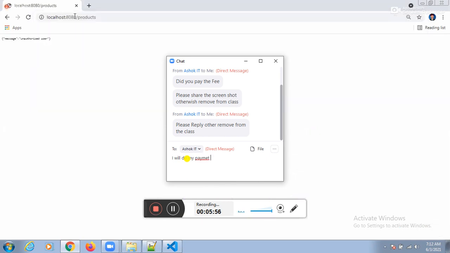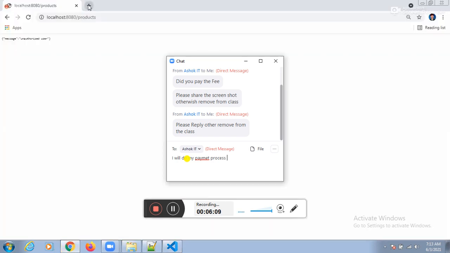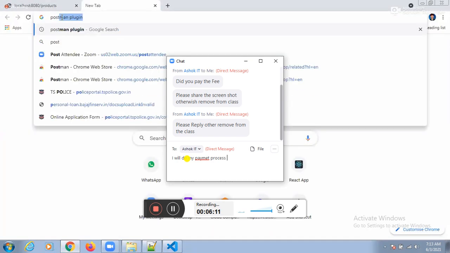Unauthorized user. Why? Guys, does it contain any header? Yes, sir. Header content. Maybe it contains some header. How to test it? Through Postman, na? Yes, sir. Through Postman. Let me go for Postman.